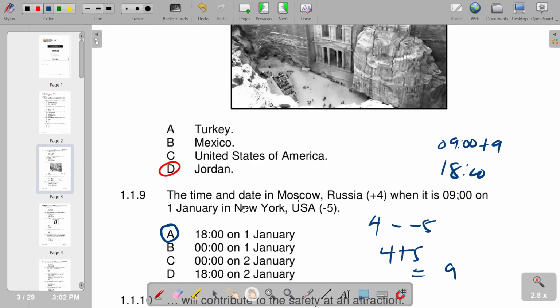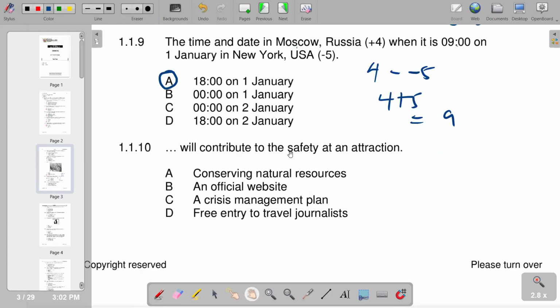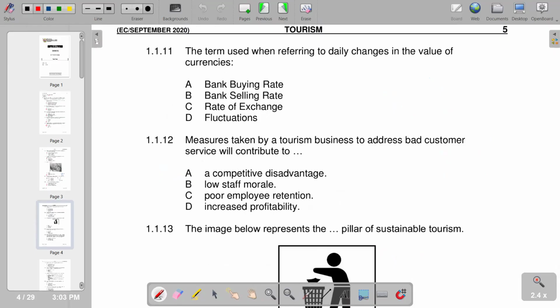And move on to number 10. They should contribute to the safety at an attraction. So the correct response is C, a crisis management plan. And move on to number 11. The term used when referring to daily changes in the value of currency is fluctuations.